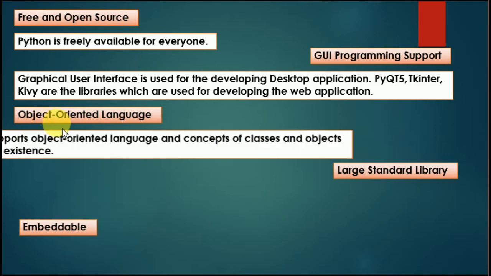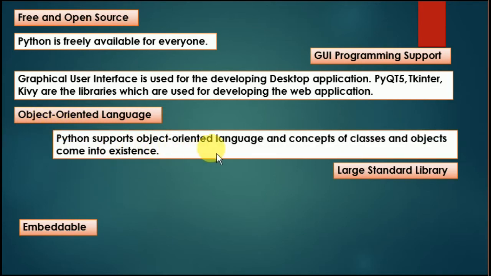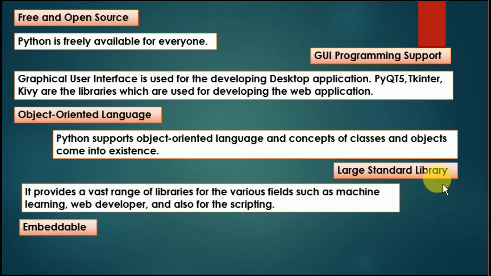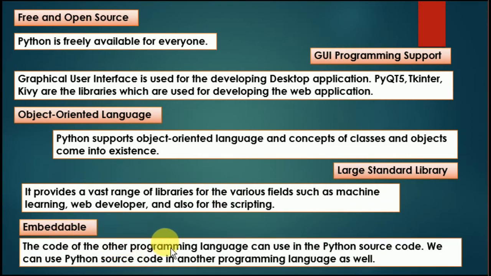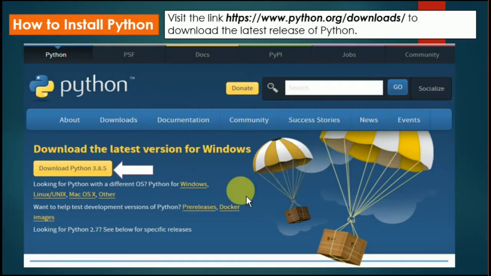It is object oriented programming. Python supports object oriented language and the concepts of classes and objects. Large standard library: it provides a vast range of libraries. We can include that. Embeddable: the code of other programming languages can be used in Python source code also. From where are we going to download that? Here is the site name, python.org, from where we can download the latest version of Python,